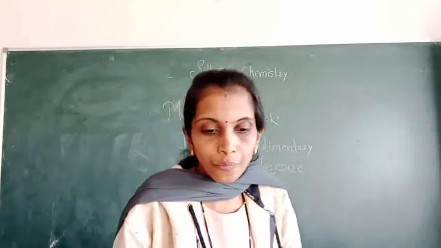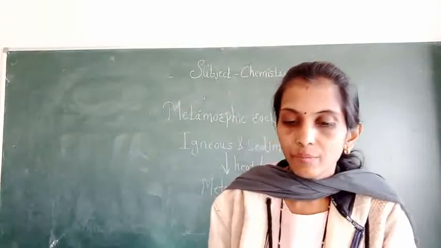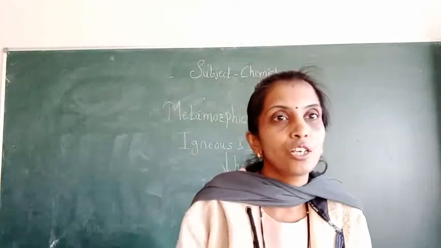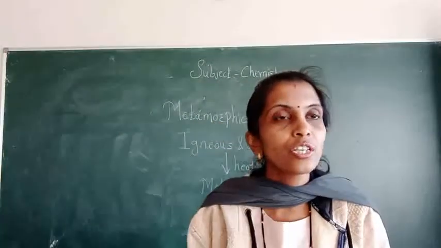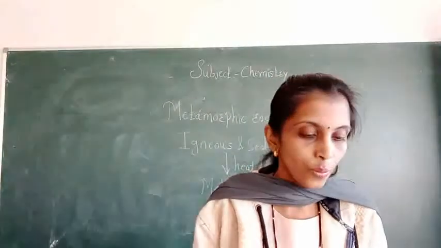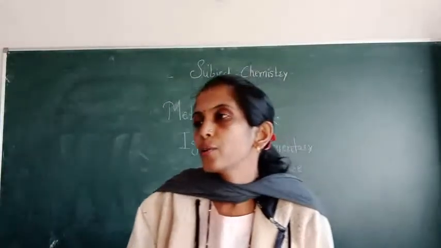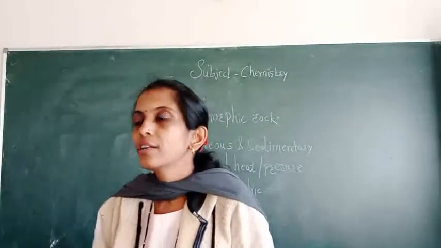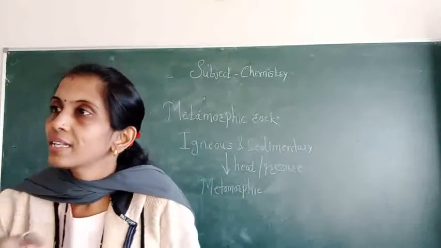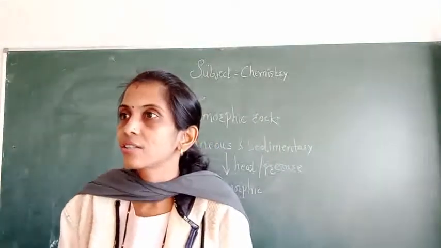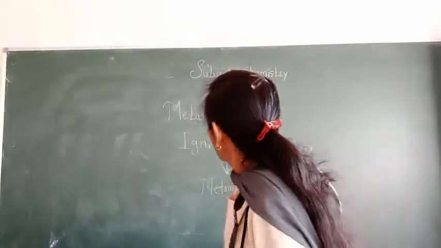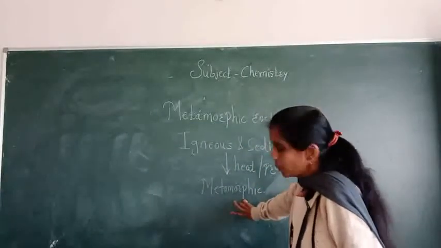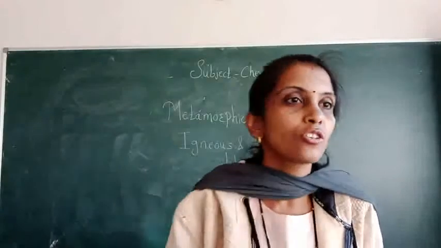So igneous and sedimentary rocks have been chemically and structurally changed. Their structure also changed, their chemical composition also changed. Suppose we make different dishes from vegetables, then their chemicals and their structures also change. Like that, when heat and pressure are applied on igneous and sedimentary rocks, they convert into metamorphic rocks and their structures also change.